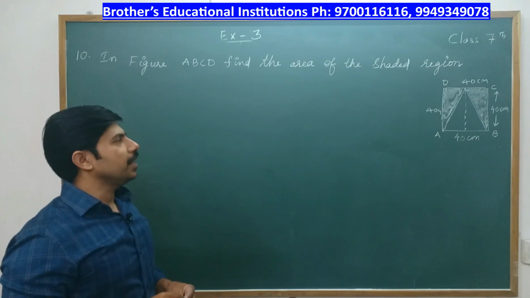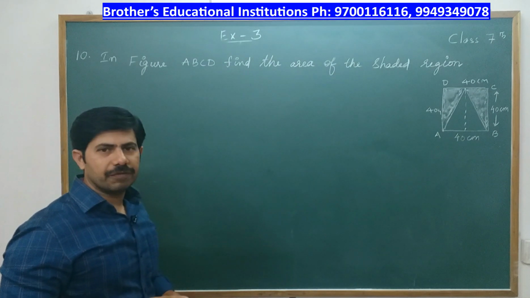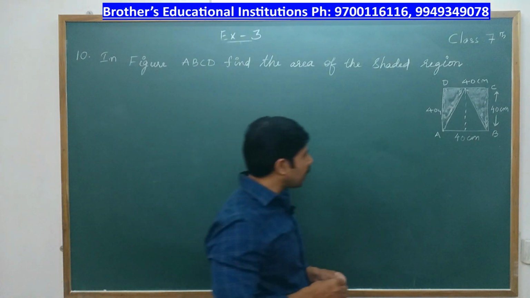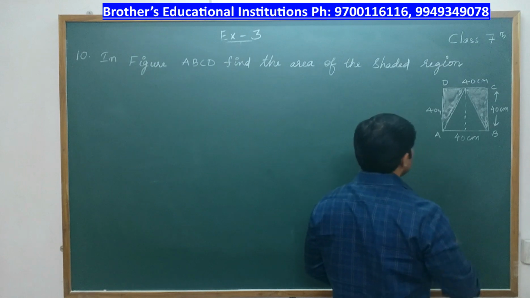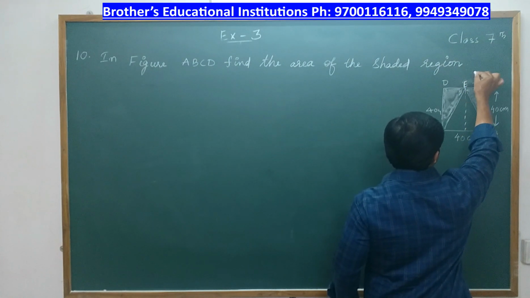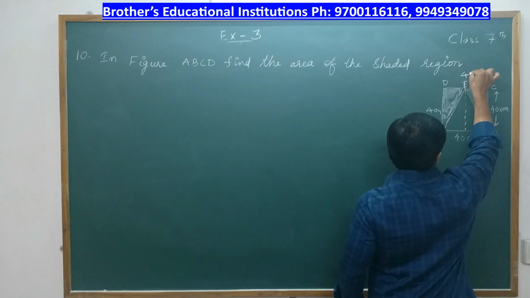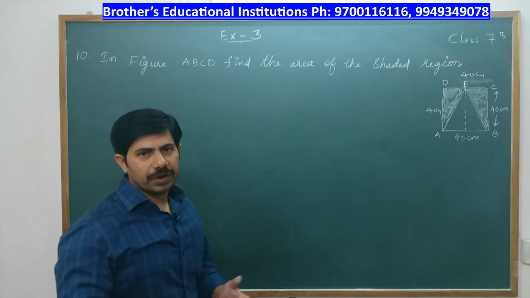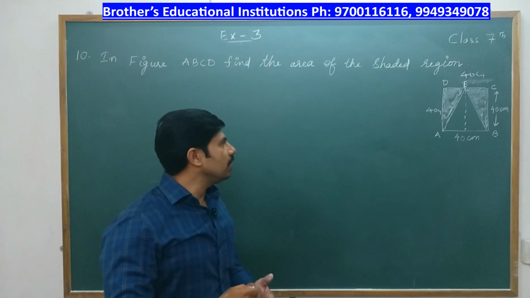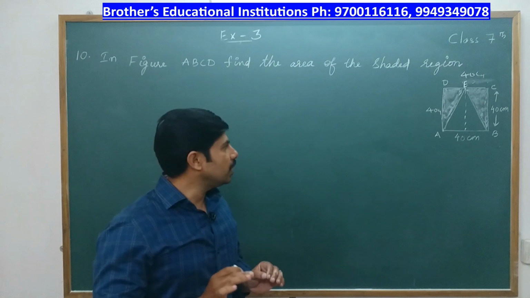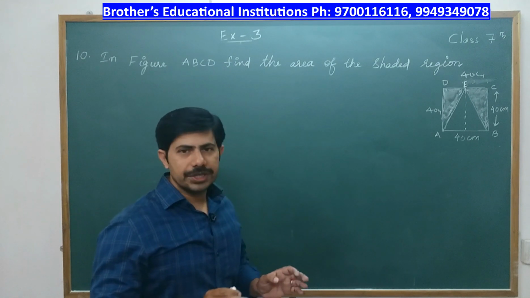To find the area of shaded region, first I will find area of square ABCD. From that, I will subtract area of triangle ABE. First we will find area of square, then we will find area of triangle ABE. After that, we will subtract those two results and we will get the area of shaded region.